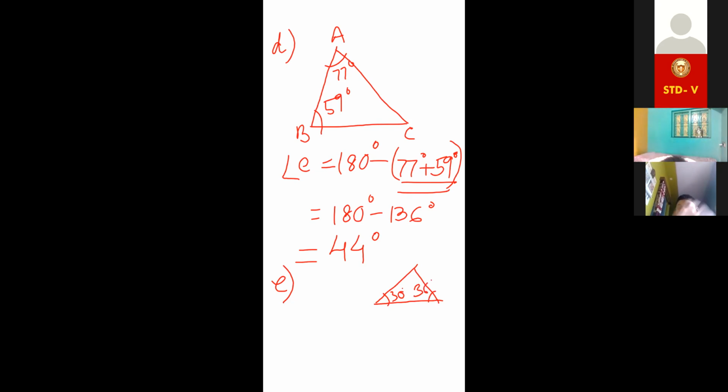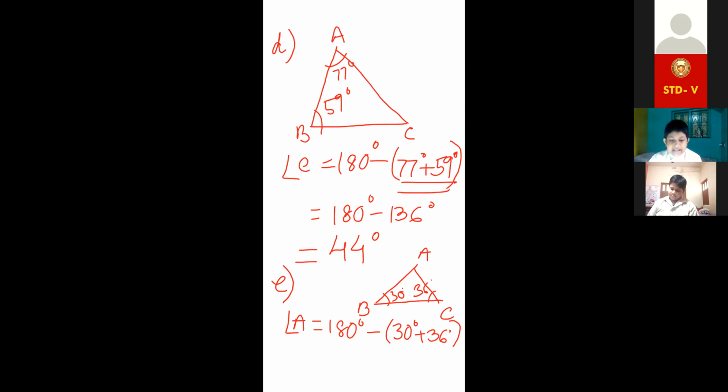Now find, I am giving the name. Angle A is equal to 180 degree minus 30 degree plus 36 degree. After finding this, I'll ask you which type of triangle is this.